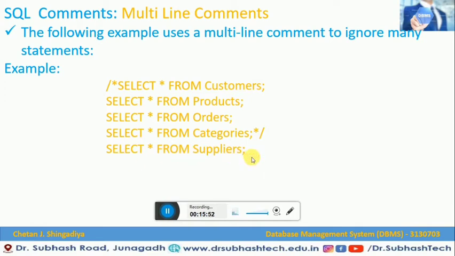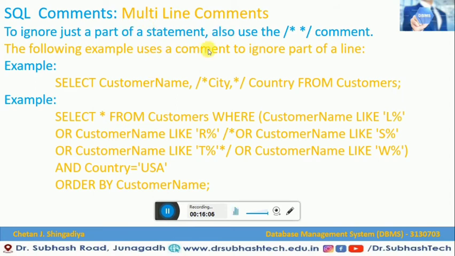These commands will be executed because the rest of the other lines will be commented using multi-line comments in SQL. So these are simple examples of single-line and multi-line comments in SQL. Let me show you one more example of multi-line comments to ignore just a part of a statement.